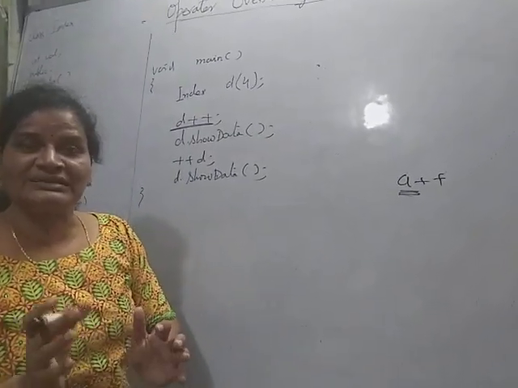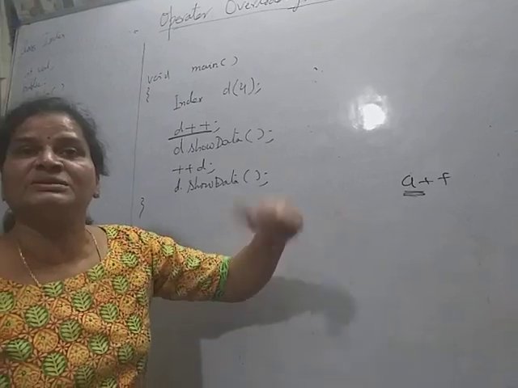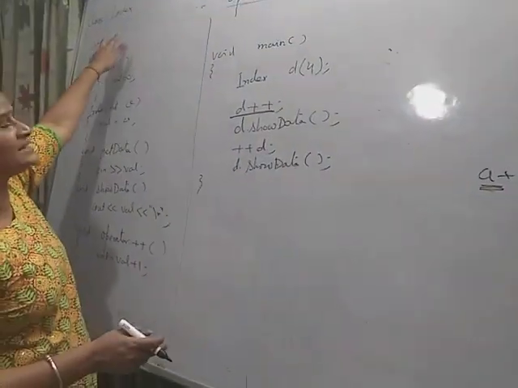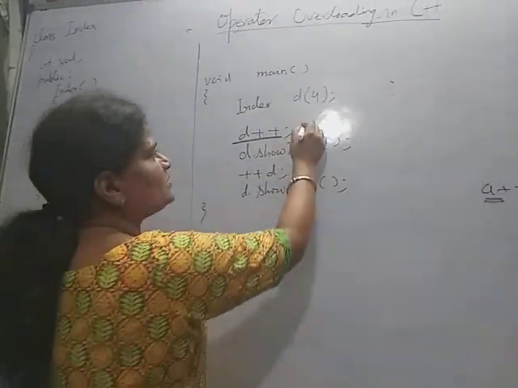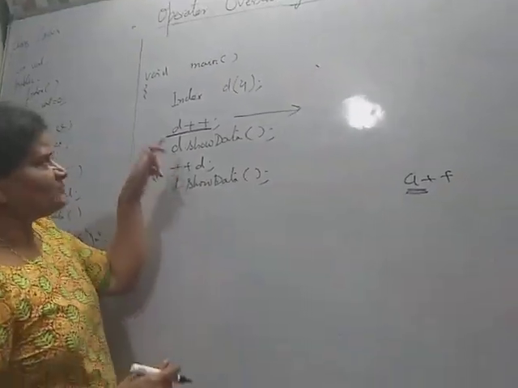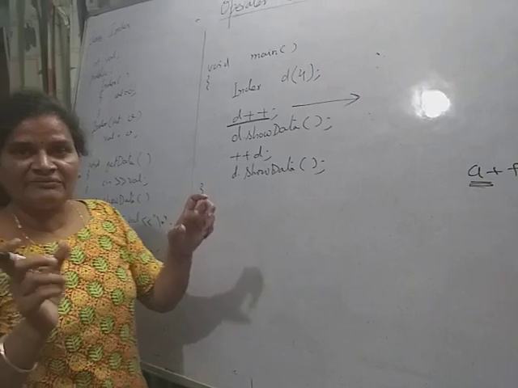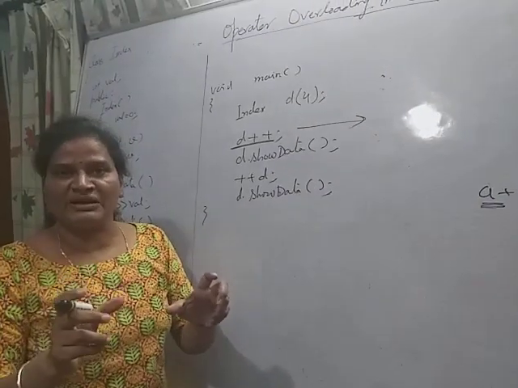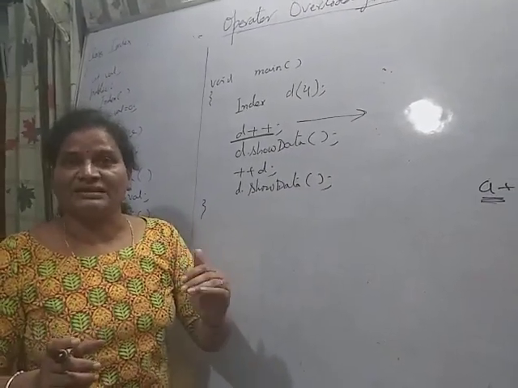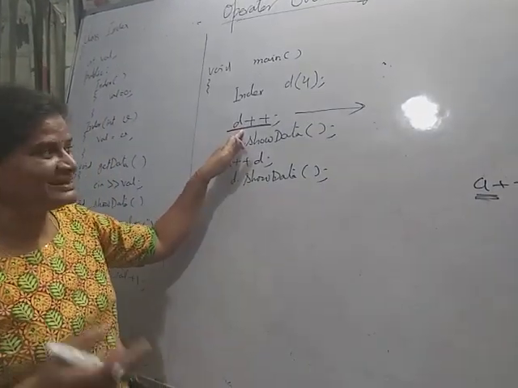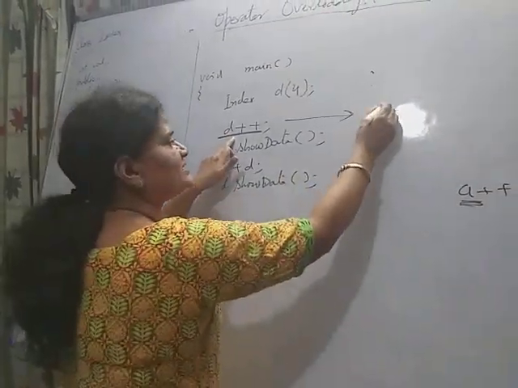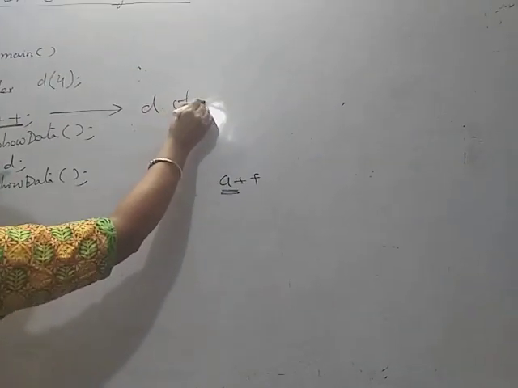I want the same plus plus operator to work with the user defined data type, that is index. So when we write d plus plus, how is it interpreted within the compiler? As you know, when we call any member function, one operand is implicitly passed.